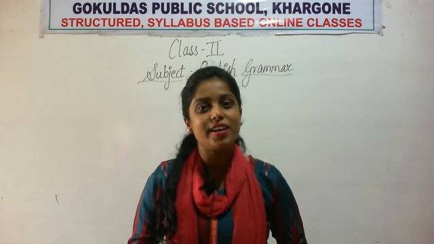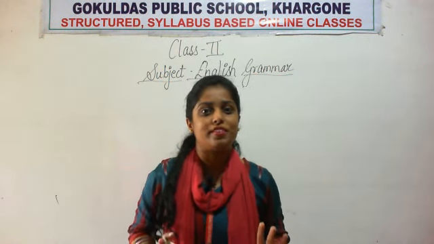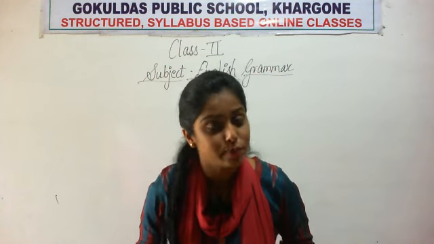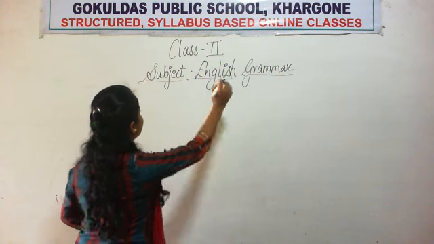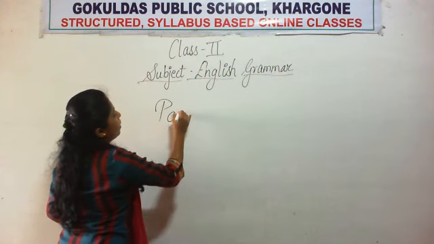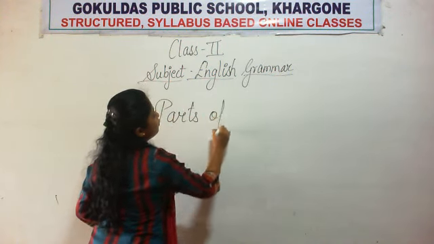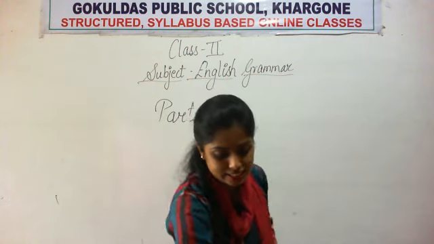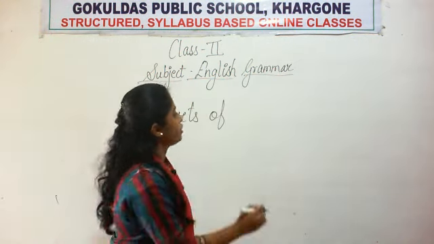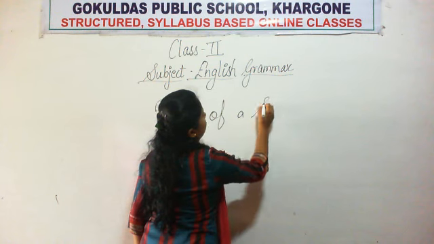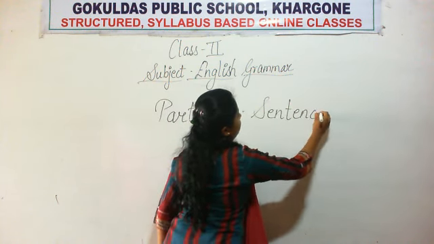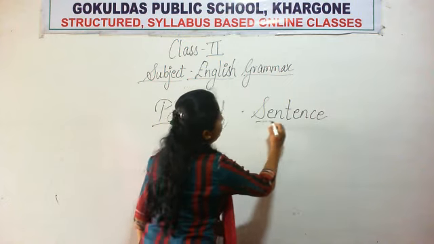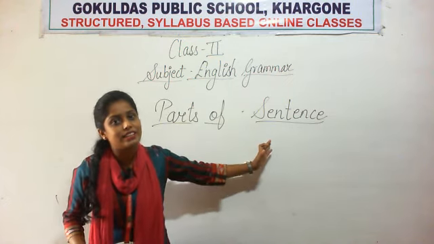So today we are going to start the fourth chapter of our English grammar, that is subject and predicate. Okay, so do you know what are subject and predicate? These are the parts of a sentence. Subject and predicate are the parts of a sentence.